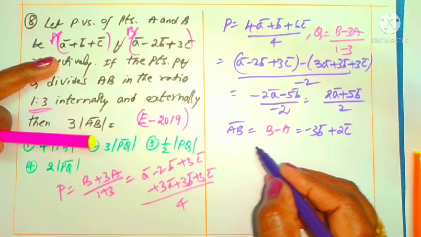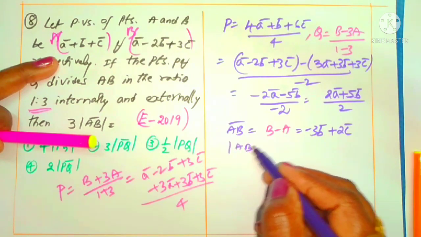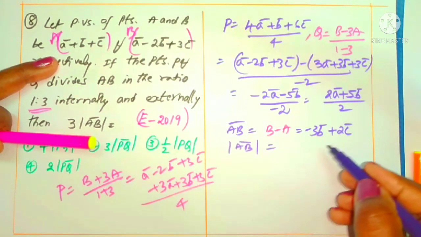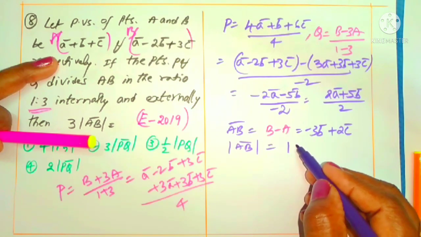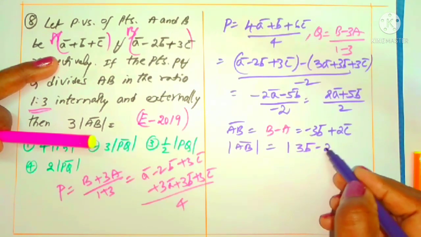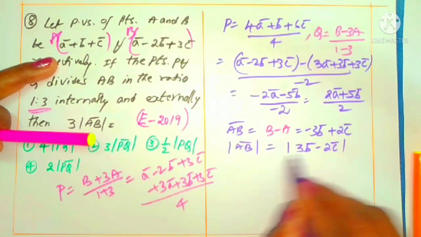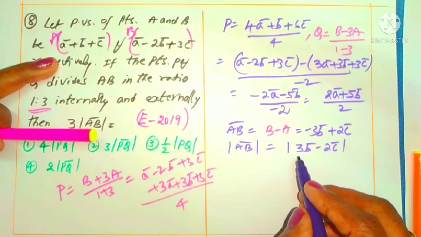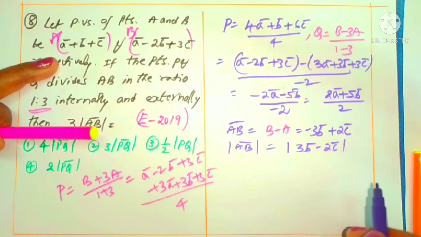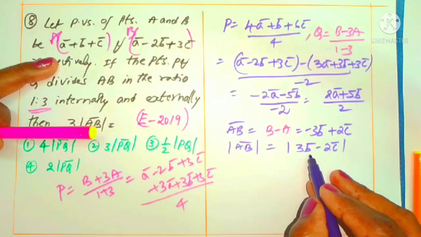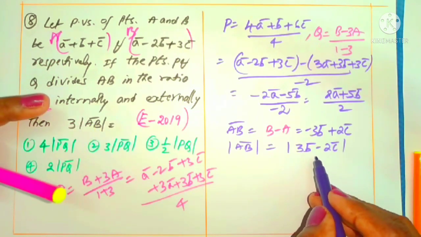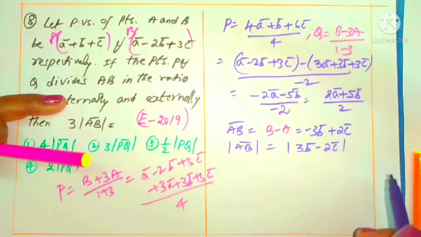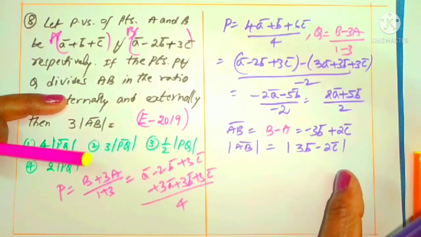But in the modulus of AB, minus becomes plus, so it is 3B minus 2C. This is mod AB. Don't use root of 3 squared plus 2 squared here, because B and C are not unit vectors. That applies only in the case of i, j, k. Just leave it like this.